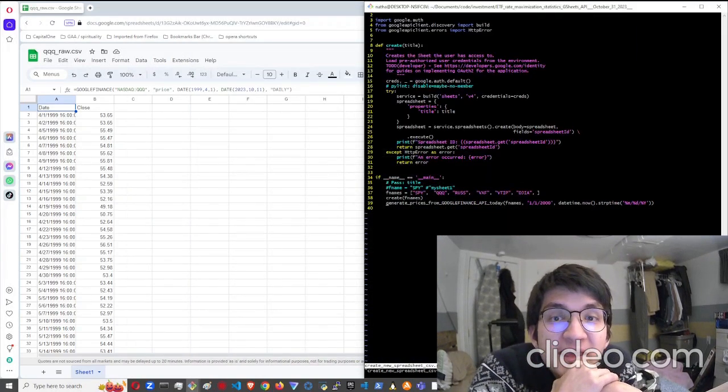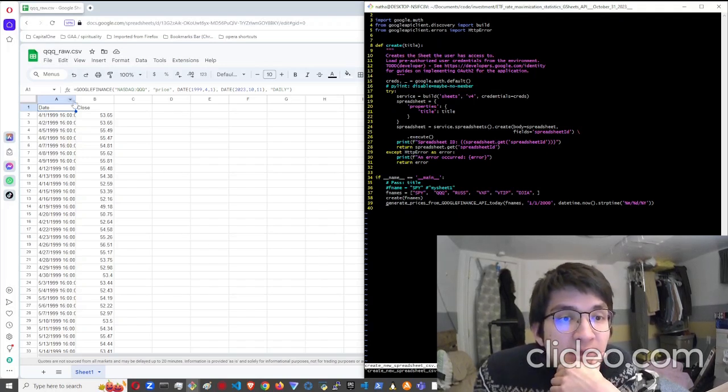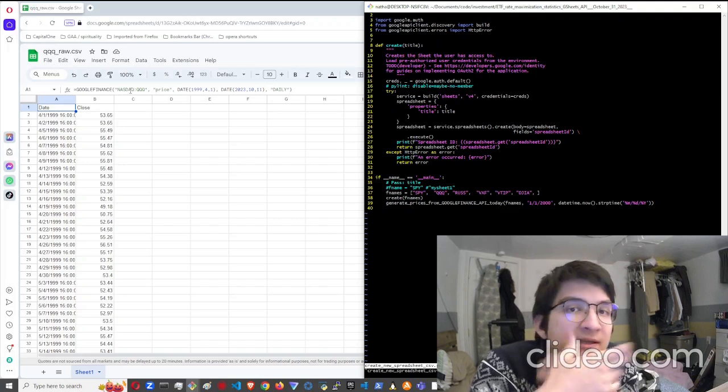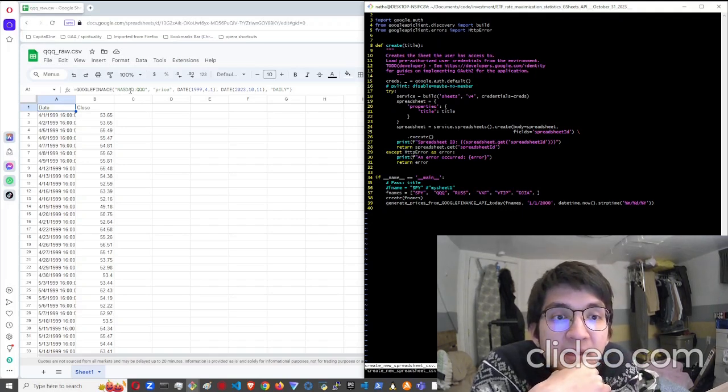Hello, my name is Nathan Bendich, and I want this API access so I can create new Google Sheets from the command line from Python, and basically use all of Python's functionality to create CSV files that record the most up-to-date stock data, ETF data, with all of the prices and times. On your left here, you will see one such relevant exchange traded fund. The details aren't so important. Basically, I'm just trying to invest for retirement here. In order to get the most up-to-date data, I'm using Google Finance's API through Google Sheets.